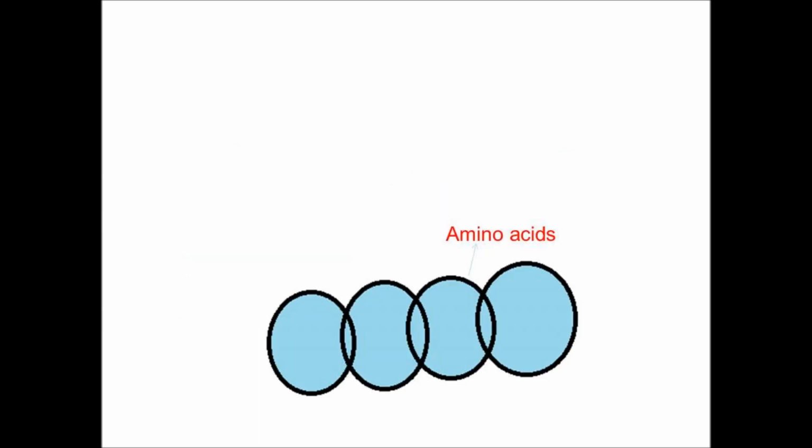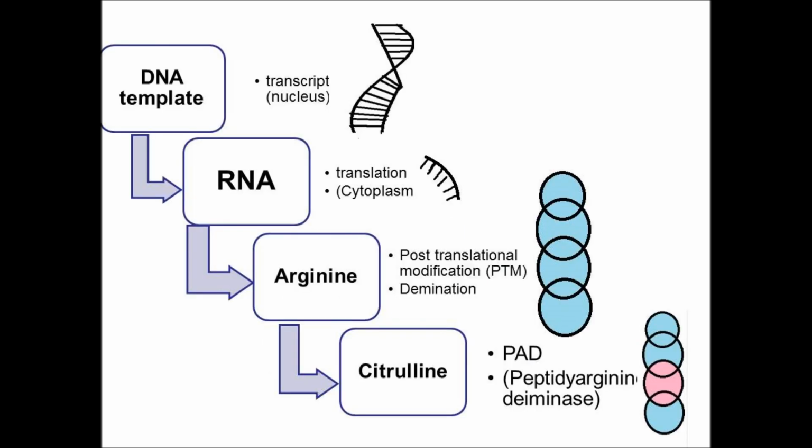So in the liver protein-producing cell, the DNA is inside the nucleus, a copy is taken as RNA, and the RNA is translated to amino acids, which are normally present in our body.